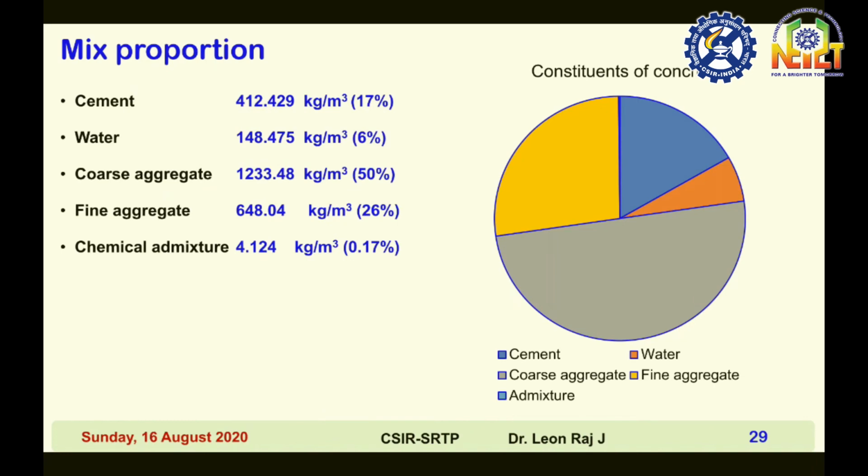Cement occupies 17% of the total mass of concrete. The total mass of concrete is 2400 kilogram. So cement occupies only 17% of the total mass. Coarse aggregate and fine aggregate occupy 75%, 76%. That is also reflected in this pie chart. The chemical admixture is 0.17% only, and water is only 6%.